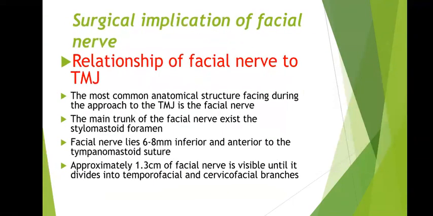Surgical implication of the facial nerve. Relationship of the facial nerve to the TMJ. The most common anatomical structure facing during approach to the TMJ is the facial nerve. The main trunk of the facial nerve exits the stylomastoid foramen. The facial nerve lies 6 to 8 mm inferior and anterior to the tympanomastoid suture. Approximately 1.3 cm of the facial nerve is visible until it divides into the temporofacial and the cervicofacial branches.